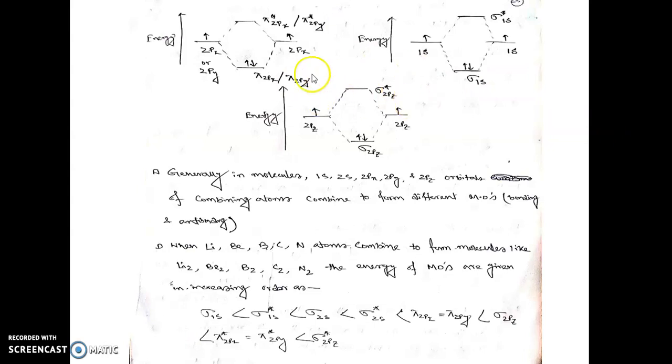Now you see the different combinations of the orbitals. Here you see the 2pz orbitals of two atoms are forming a sigma bond.